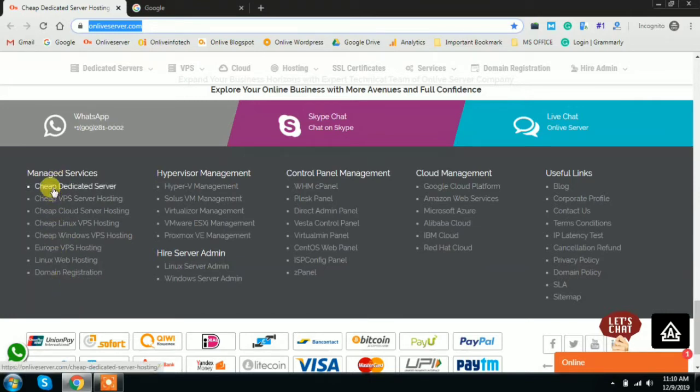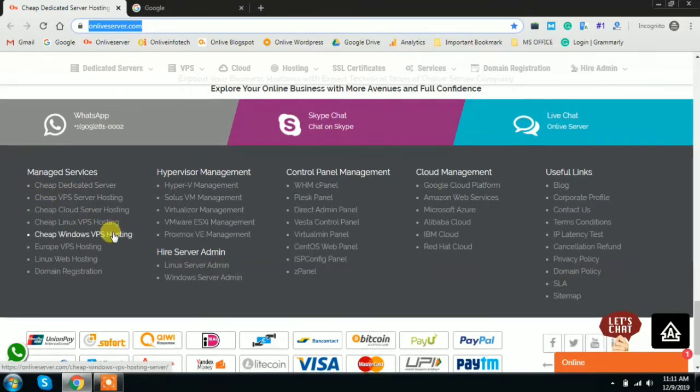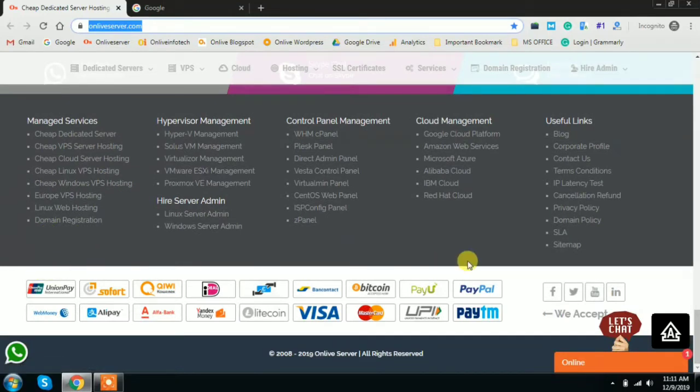If you need additional information about the cheapest dedicated server hosting, you can click here. If you require some VPS information, you can click here. And here are the payment options: we accept payment through channels like Litecoin, Paytm, PayPal, UPI, PayUmoney, and Bitcoin.